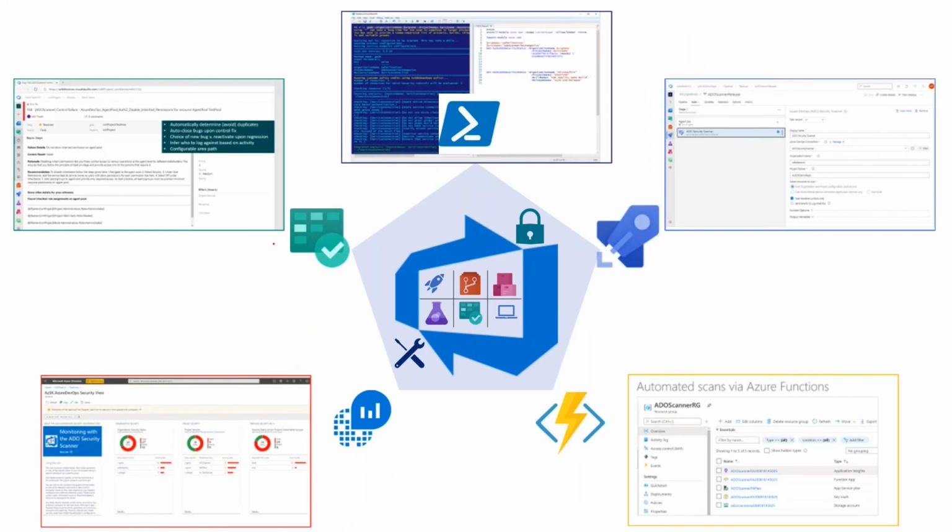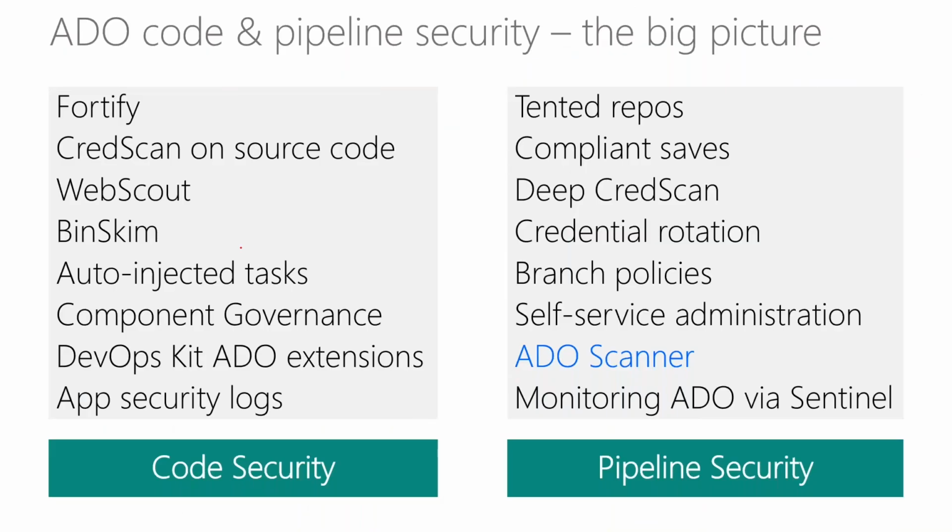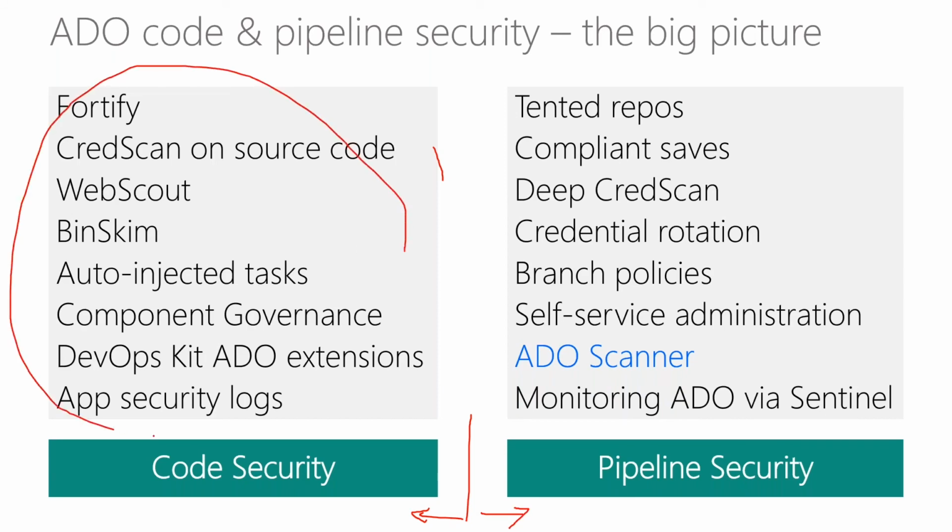So to close, this is where it fits in the big picture, right? I spoke about the difference between code security, which is on the left, and pipeline security, which is on the right. These are some of the things that we do at Microsoft to focus on source code security, security of what we are building directly.